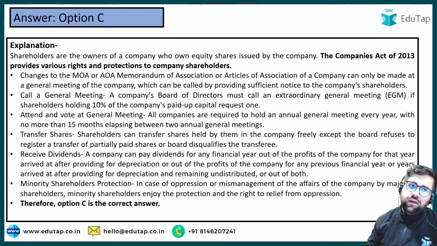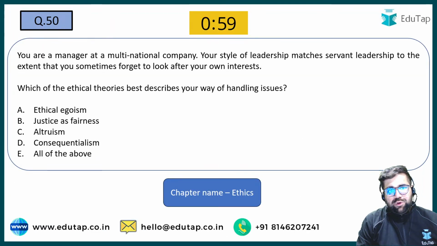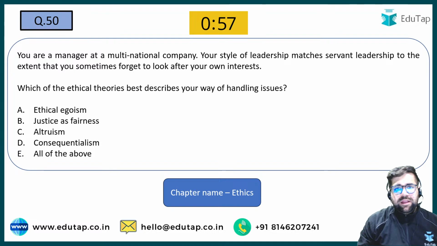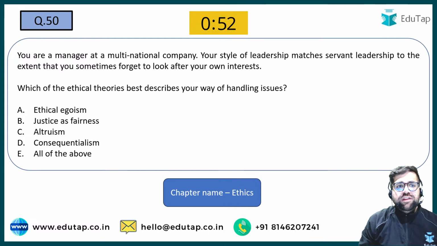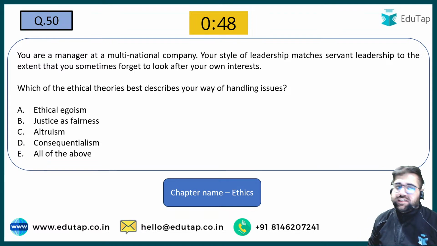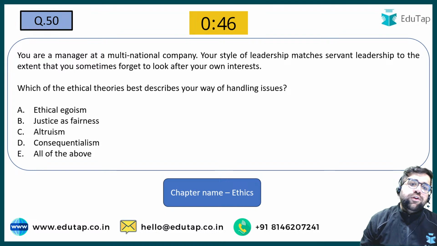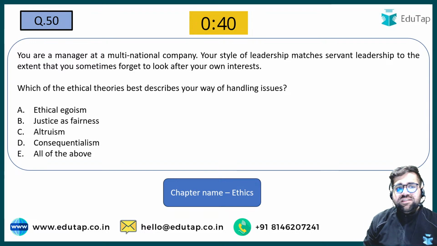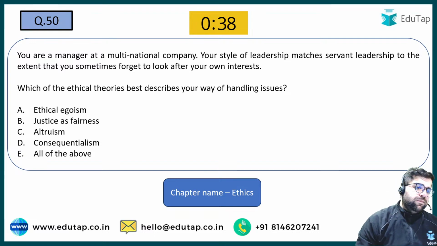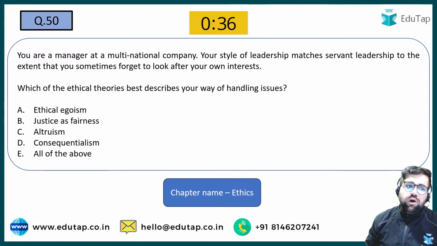Good. Coming to 50. You are a manager at a multinational company. Your style of leadership matches servant leadership to the extent that you sometimes forget to look after your own interest. Which of the ethical theories best describes your way of handling issues? Is it ethical egoism, justice as fairness, altruism, consequentialism, or none of the above?